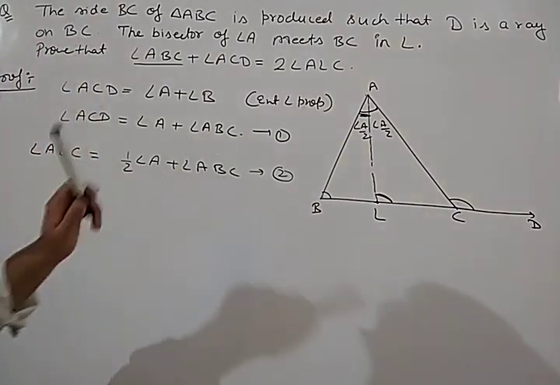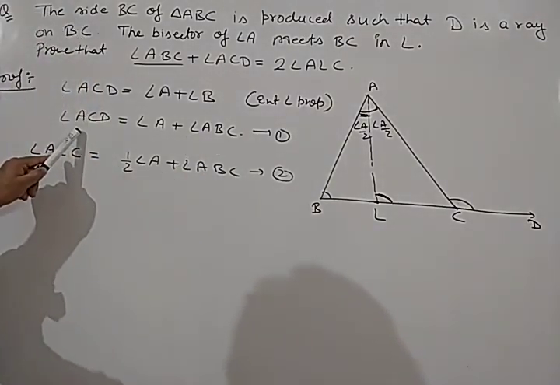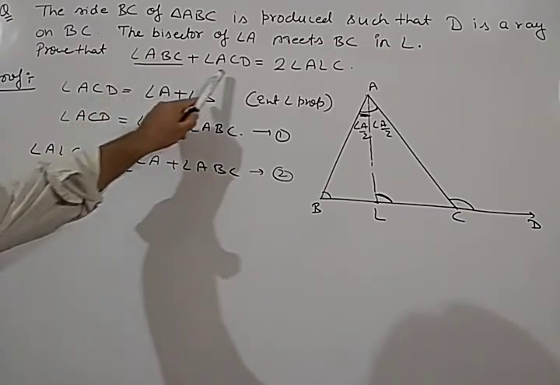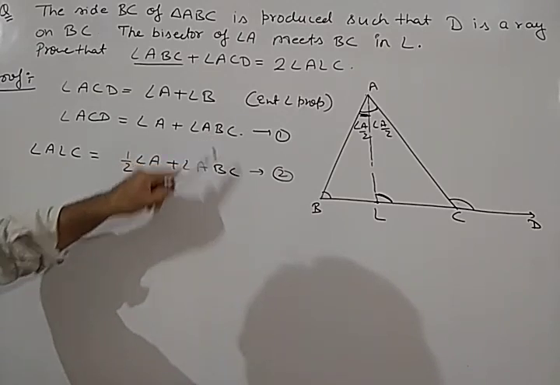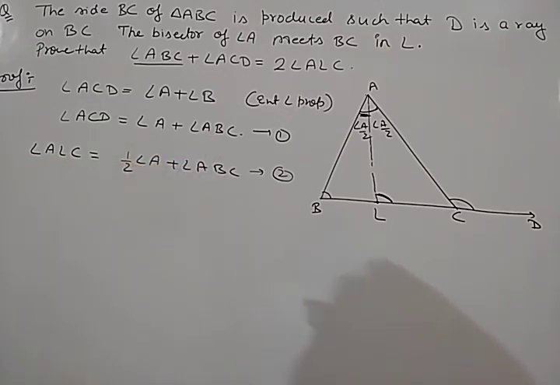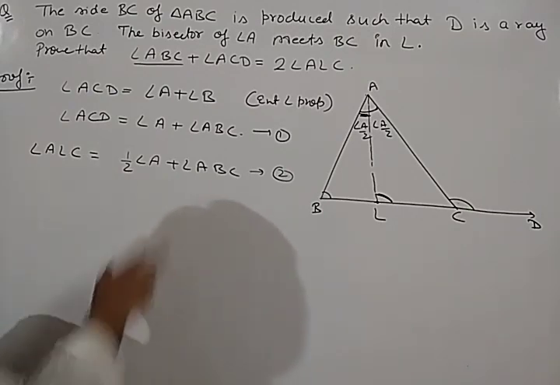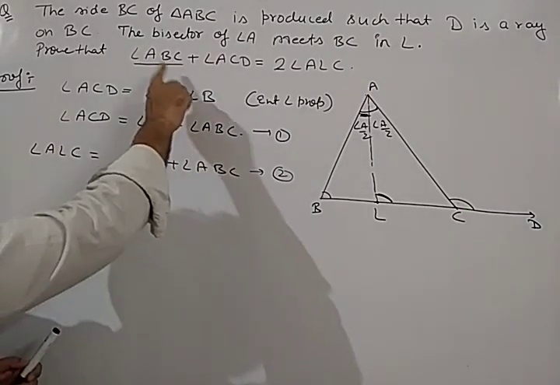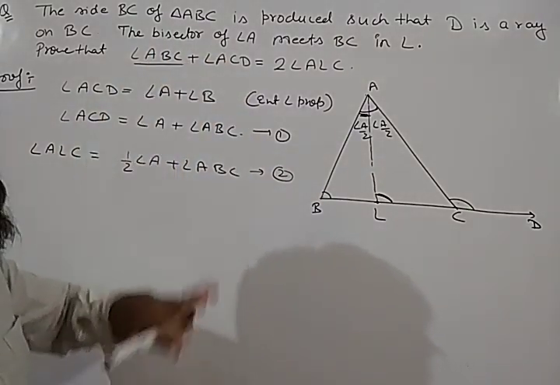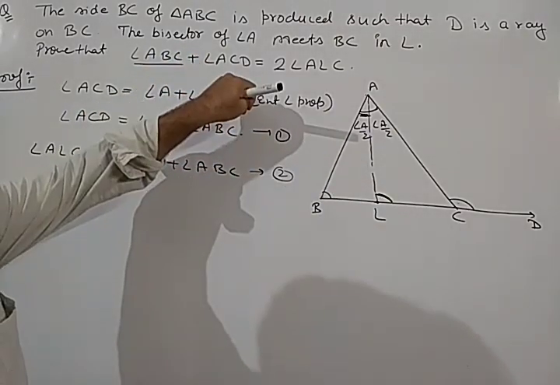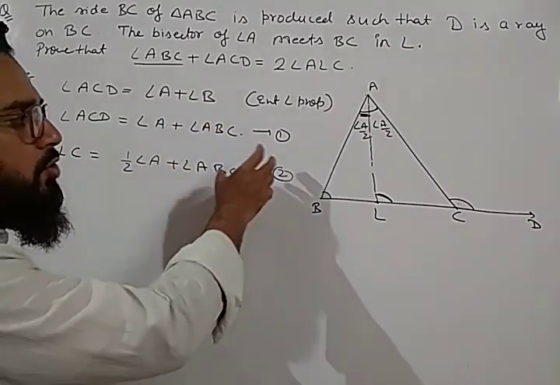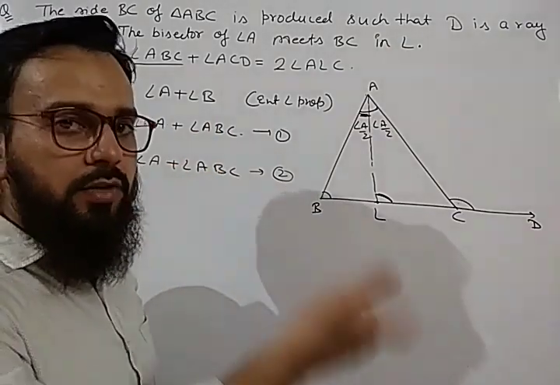So we have got two equations, for angle ACD and angle ALC. Now if we see these two equations, I told you earlier that we have to prove the question in such a way that whatever we have to prove, we will solve the equations in those particular terms.